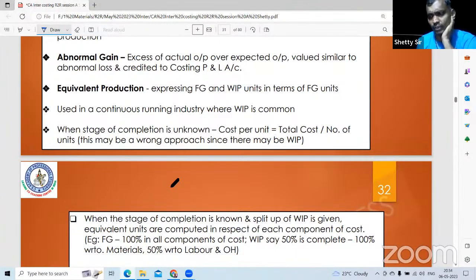The exact same total 10,000 should be there in the output, unless they change it and give the input output ratio as 2:1. If 10,000 is the input, output should be 5,000. Otherwise, throughout, equivalent production is always a 1:1 ratio. Normal loss units should come, equivalent units dash.